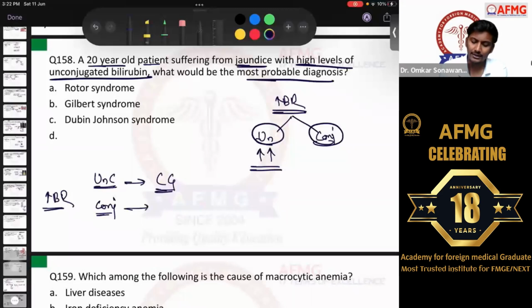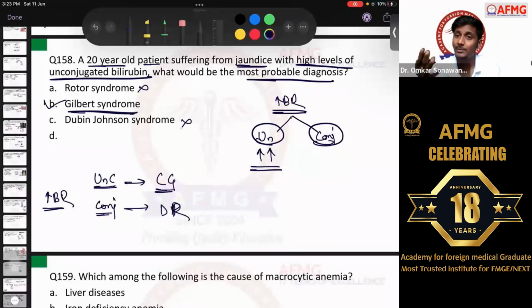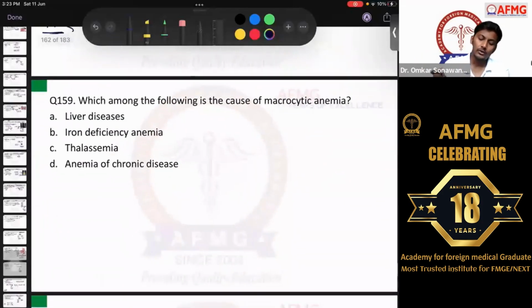And conjugated is civilized. Who is civilized? Doctors. So D for Dubin-Johnson syndrome and R for Rotor syndrome. These two are examples of conjugated hyperbilirubinemia. Remember, Dubin-Johnson and Rotor will definitely lead to elevated levels of conjugated bilirubin. So here the example given was Gilbert syndrome. The question of Gilbert syndrome, I even discussed in the test and discussion with all of you. Okay? Question number 159.